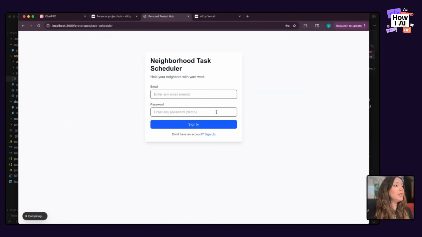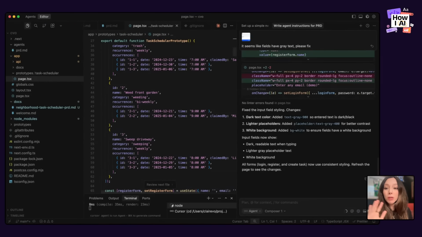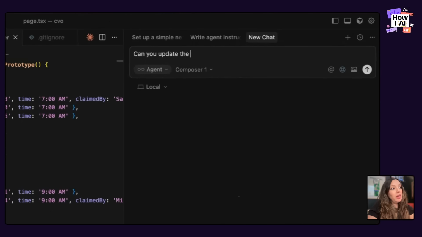And let's see, it's all looking so much better. So I'm really happy with this. Now I'm going to show you a couple other things that I might do in this app to make things better. One, I'm going to start a new agent and say, can you update the README for this repo?